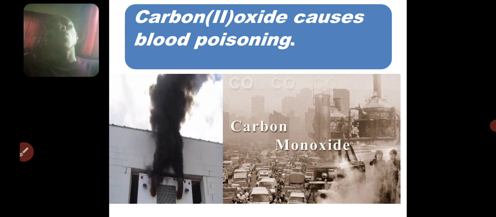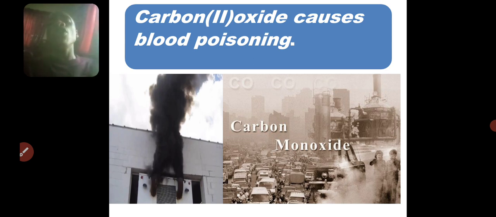So somebody who is poisoned with carbon monoxide will eventually die of suffocation, because the carbon monoxide will react irreversibly with the hemoglobin of the blood and prevent the blood from carrying its oxygen to all other parts of the body. Now, carbon monoxide is a local pollutant. That is, it only accumulates whenever there is no sufficient ventilation to oxidize it. But if there is sufficient ventilation, then the air will oxidize it to carbon dioxide, which will not be harmful to the human blood.